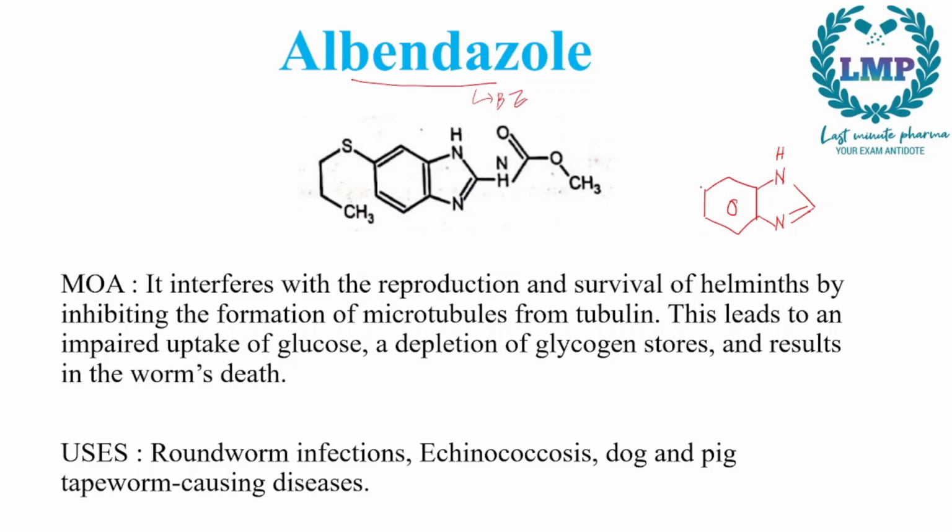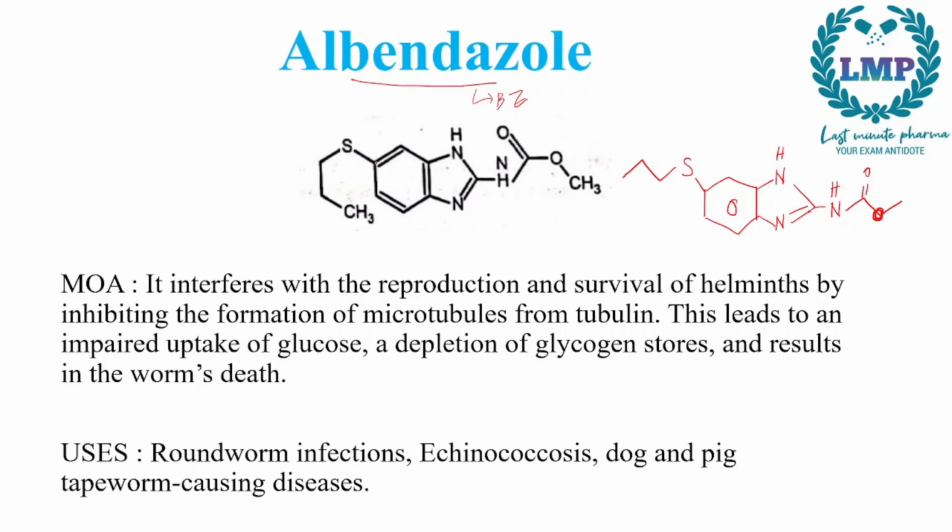Now next we will attach a sulfur group with 3 carbons, 1, 2, 3, and on this side we will attach a nitrogen. Here also we will give 1, 2, 3. But here, in the second position we'll give a double bond O, in the second position an oxygen, and here CH3 as it is. So this is the structure of albendazole.